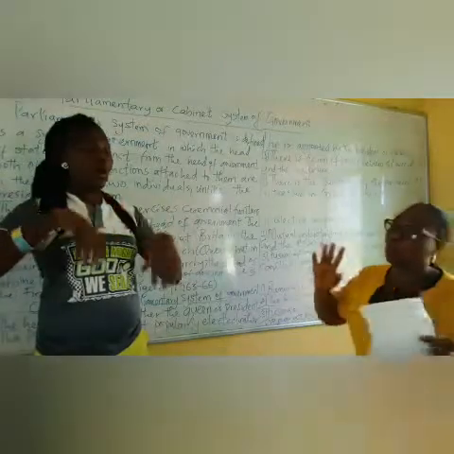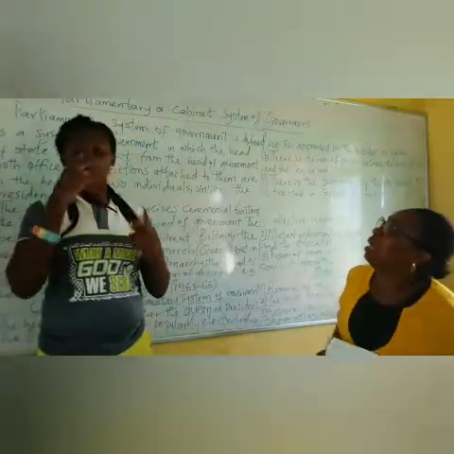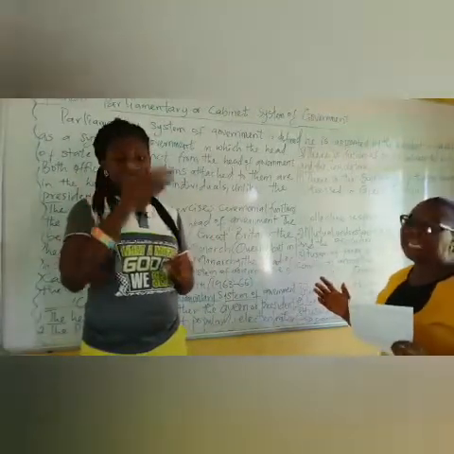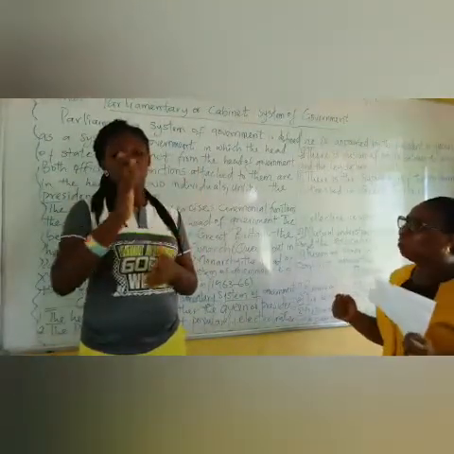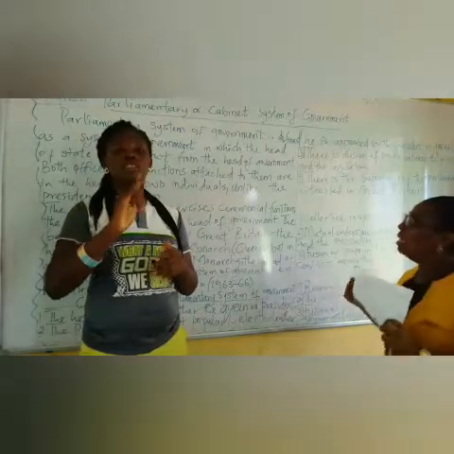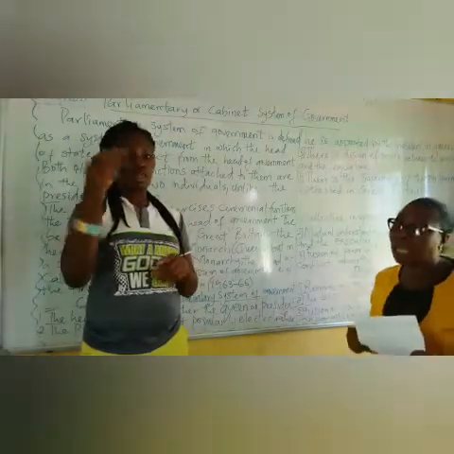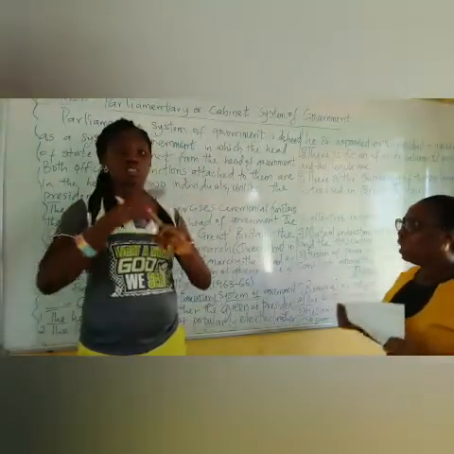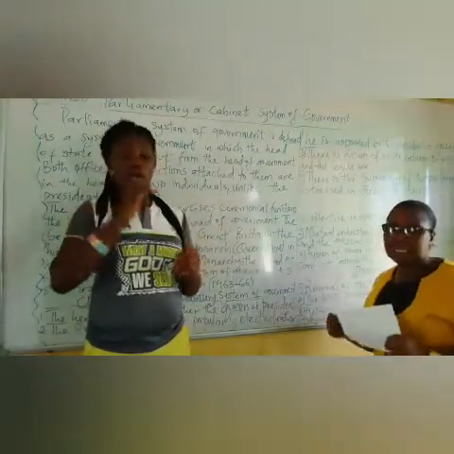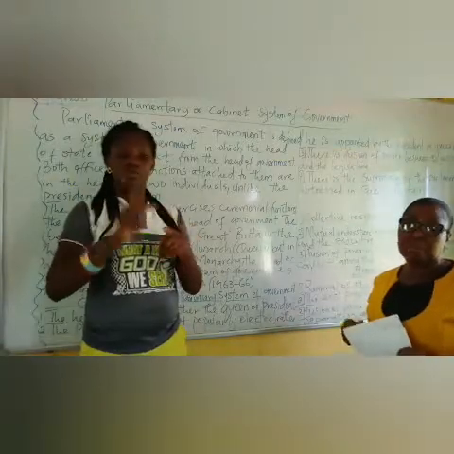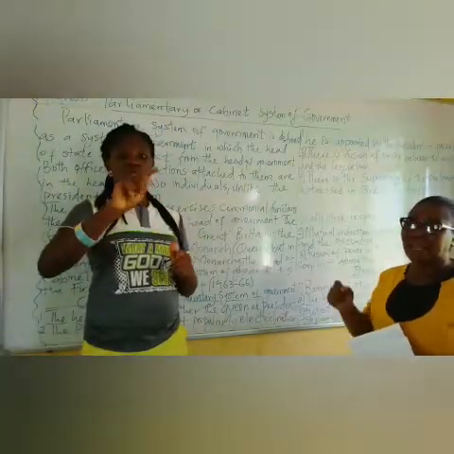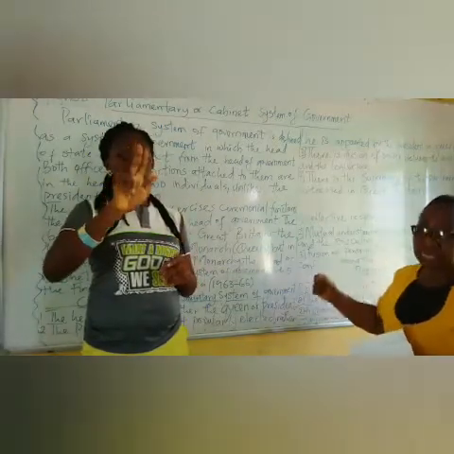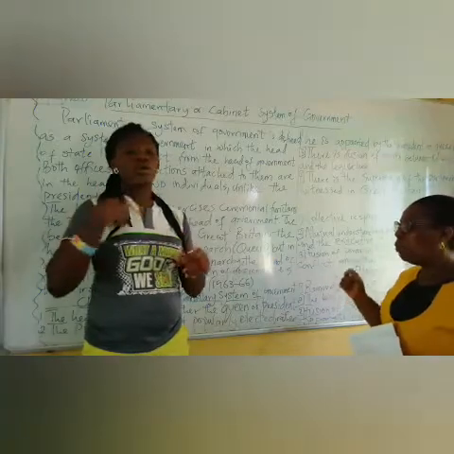However, we've been able to look at the definition of a parliamentary or cabinet system of government. It is a system of government in which the head of government is distinct from the head of state. The head of state is different from the head of government. I also told you that this system is practiced in Great Britain and in Nigeria in 1963 to 1966, where we practiced the parliamentary system of government.